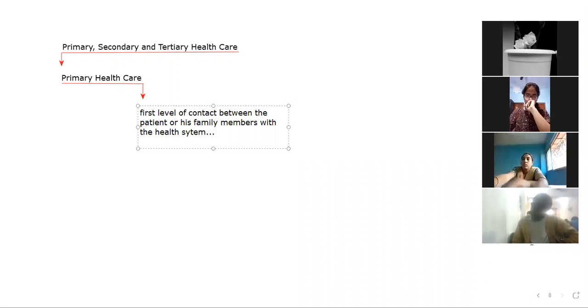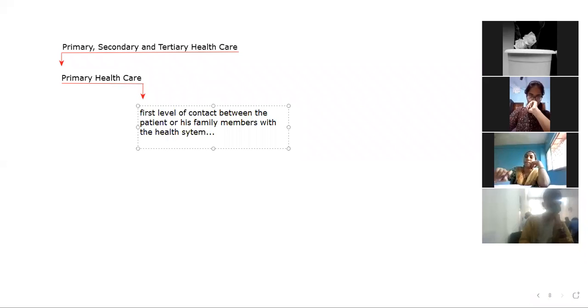Patients go there, that doctor checks the patient and suggests where he needs to go. If the disease is of a general nature, then that doctor cures him. But if the disease needs the attention of a specialist, then the doctor refers him to the secondary healthcare center. So this is the system.